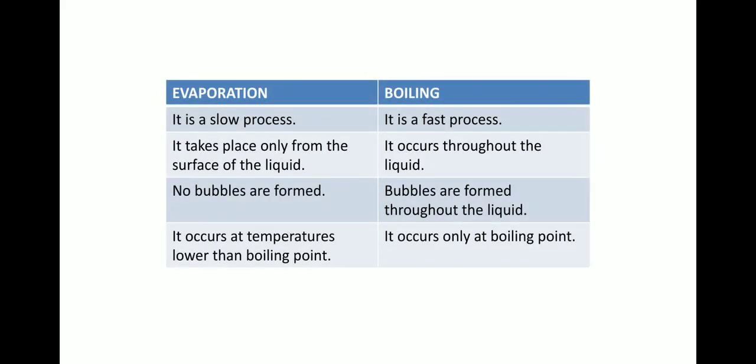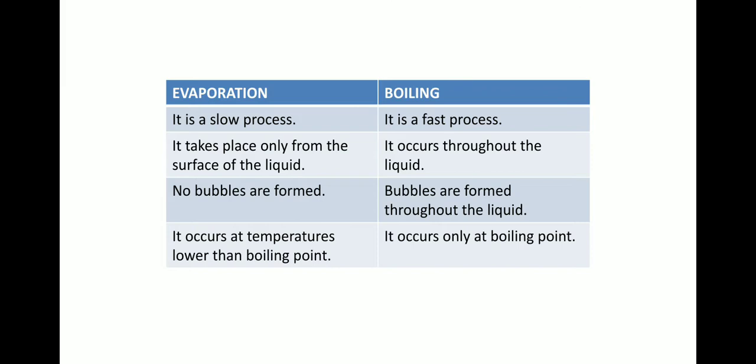So in terms of sentences, how we are going to write the differences are: evaporation is a slow process, and boiling is a very fast process. Evaporation takes place only from the surface of the liquid. As I said earlier, only at the surface the evaporation takes place, but boiling occurs throughout the liquid. In evaporation, no bubbles are formed, okay, because the vapor pressure is less than the atmospheric pressure. But in boiling, bubbles are formed throughout the liquid.